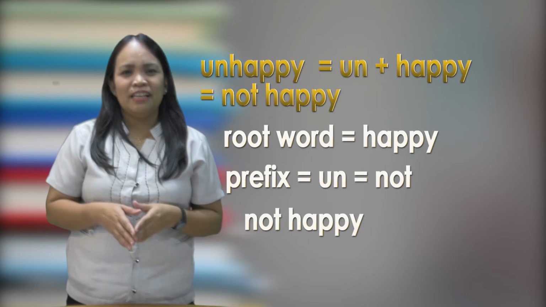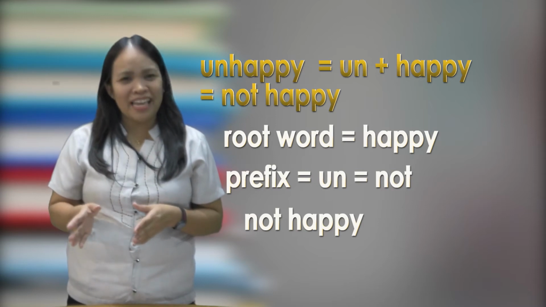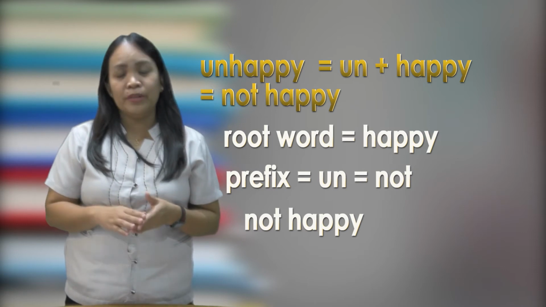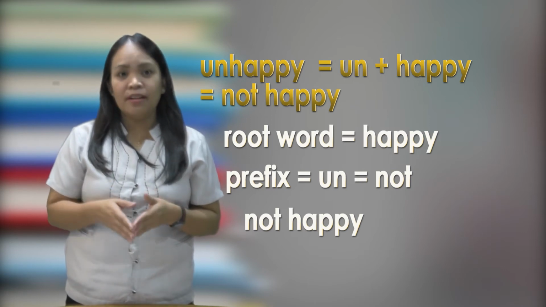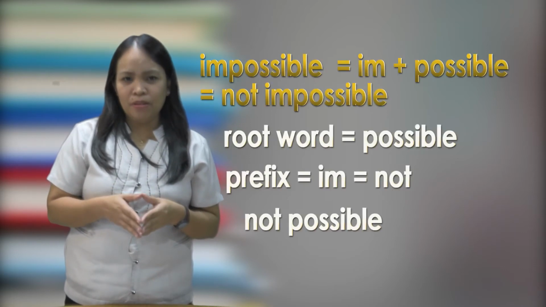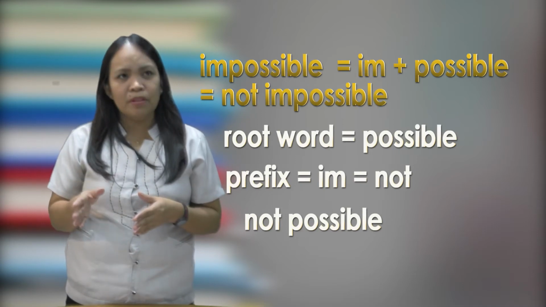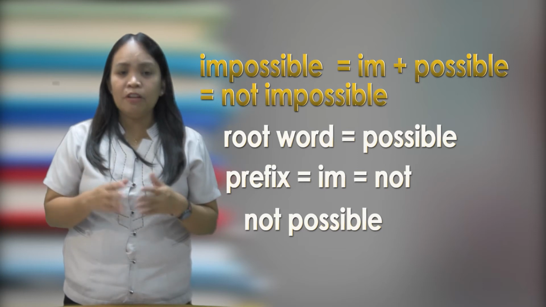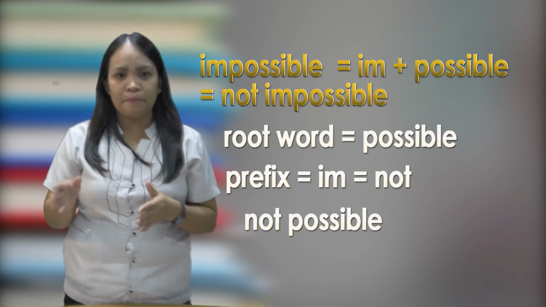Unhappy, the root word is happy, and then the prefix is un, which means not. So the meaning of the word unhappy will be not happy or sad. Impossible, the root word is possible, and then the prefix is im, which means not. So the meaning of the word impossible will be not possible.